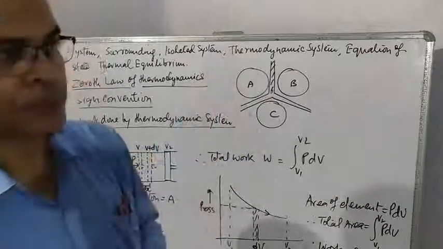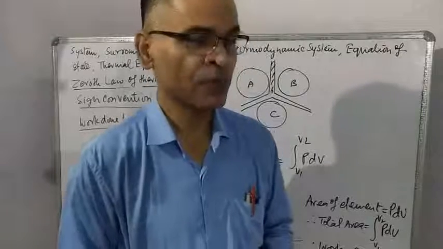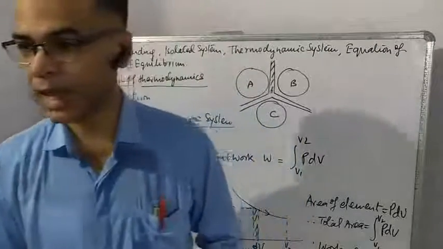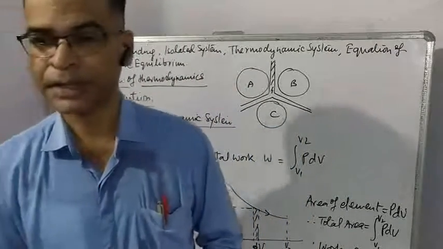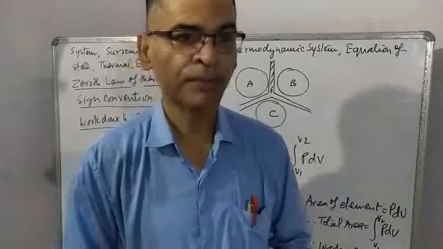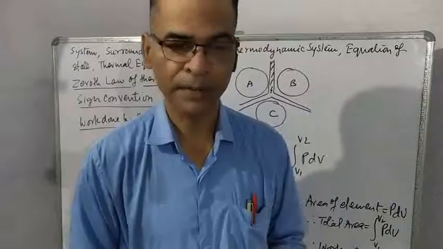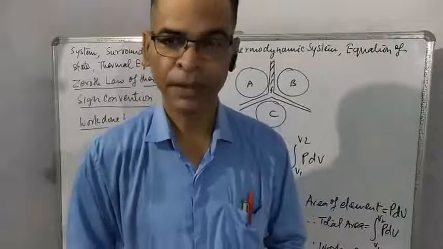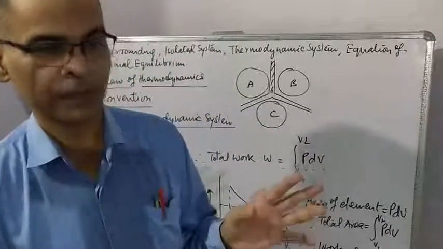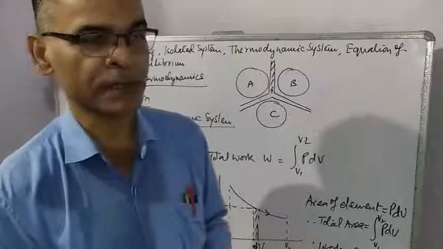Thermodynamic system. Thermodynamic system is a system which is defined by thermodynamic variables, and these variables are pressure, volume, temperature, and one more, entropy. Entropy is not given in your book. So you think in terms of only three variables: pressure, volume, temperature. So any system described by pressure, volume, temperature is thermodynamic system.